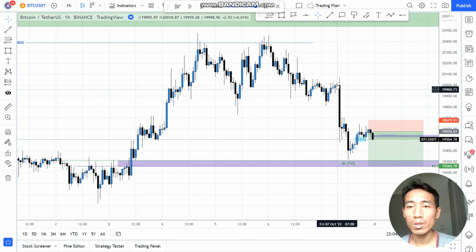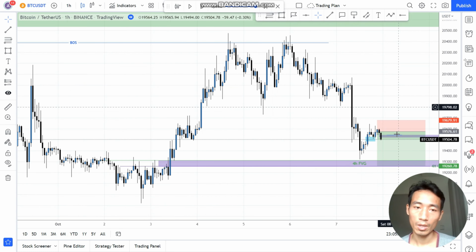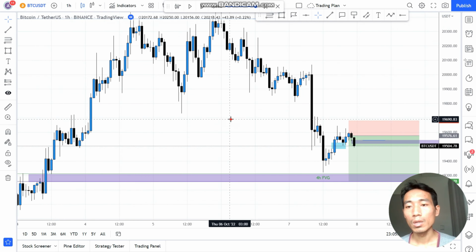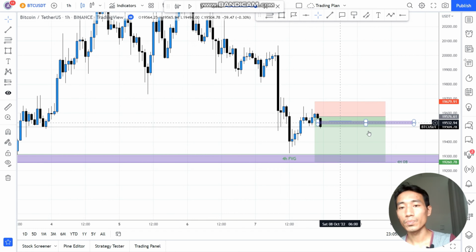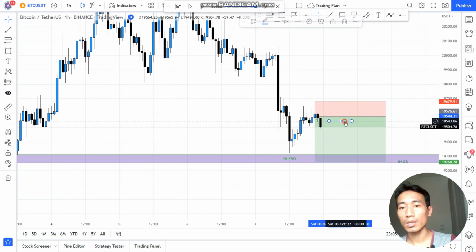Okay, so on the 1 hour chart, here is actually where I enter my trade. So why did I enter the trade around this level?